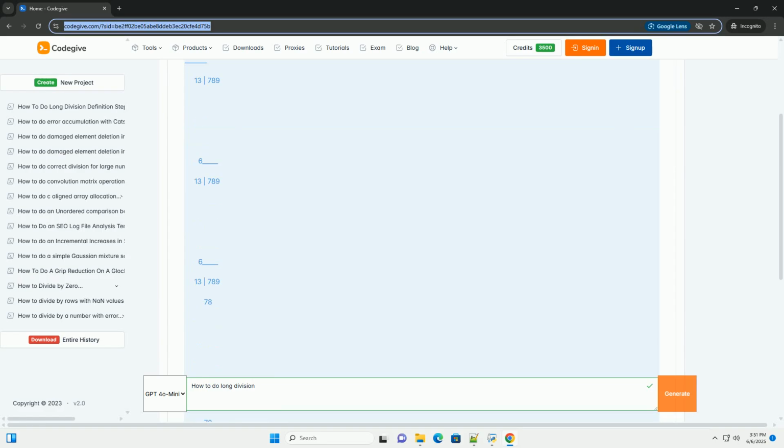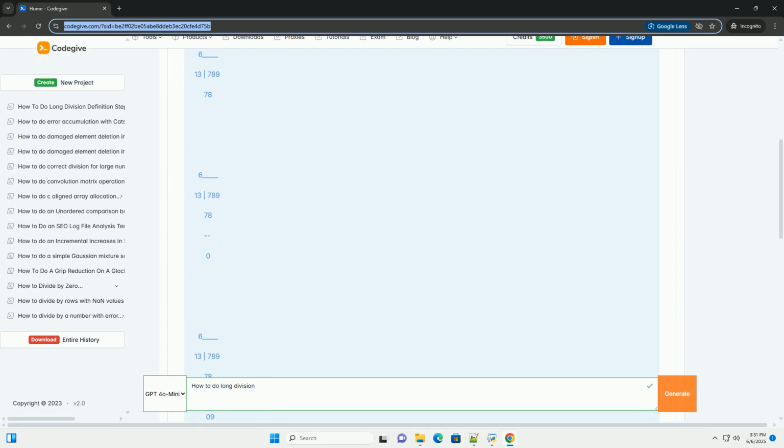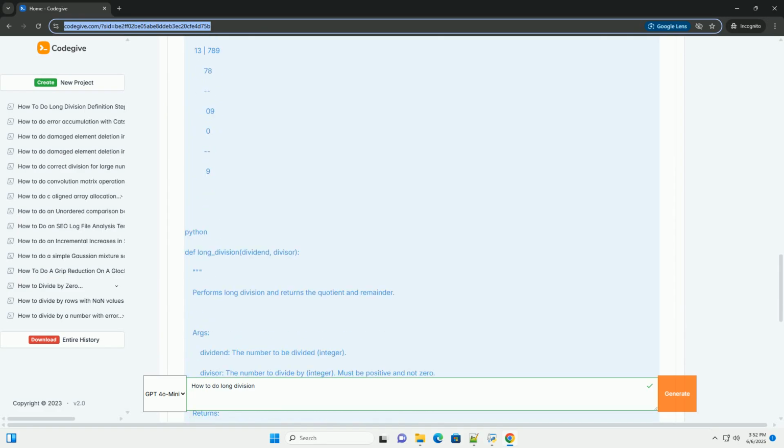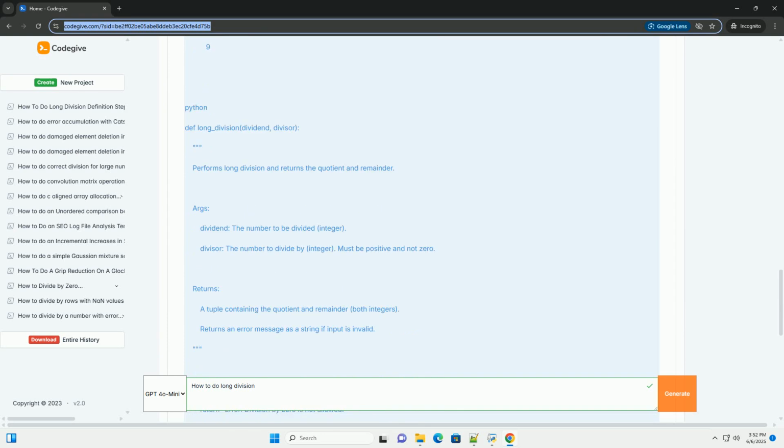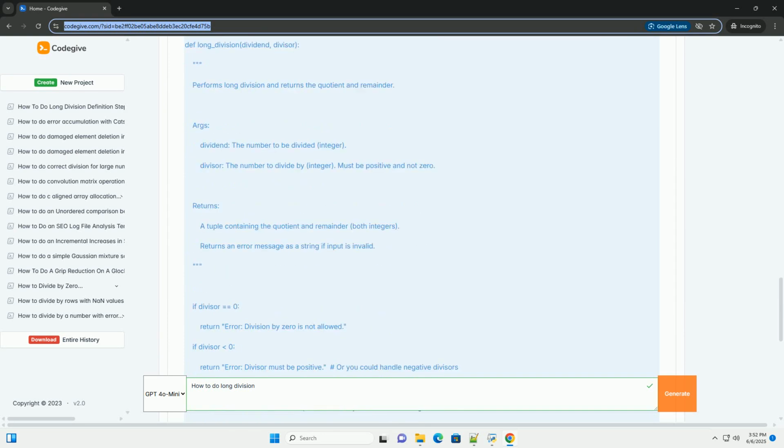Okay, let's dive deep into long division and how to implement it programmatically. Long division is a fundamental arithmetic operation that can be a useful exercise in understanding algorithms and how to break down a complex task into smaller, manageable steps. We'll cover the logic, provide a clear code example in Python, but easily adaptable to other languages, and explain the different parts of the code in detail.